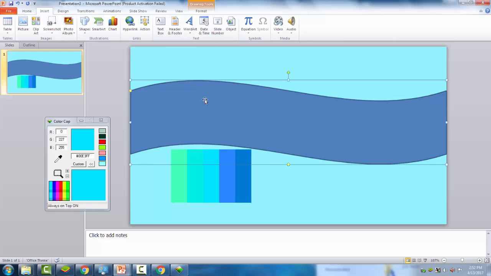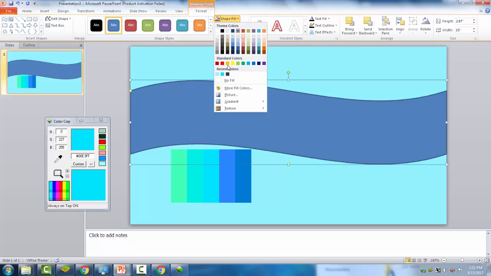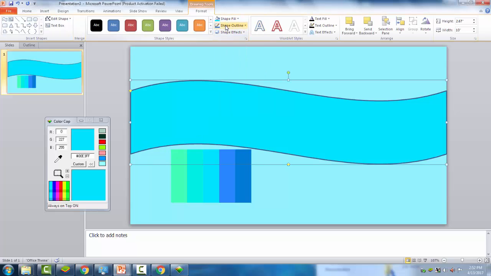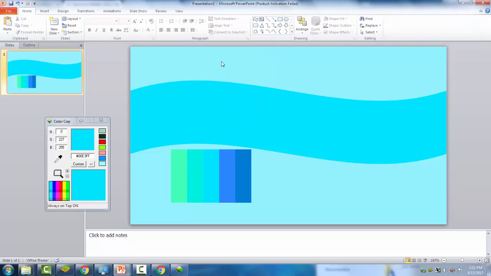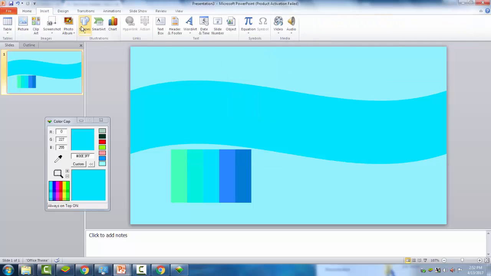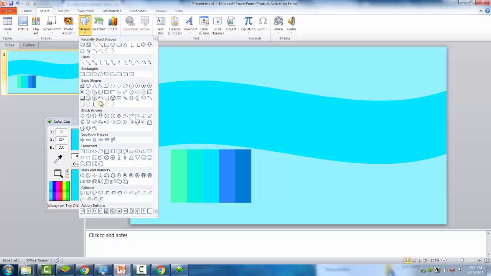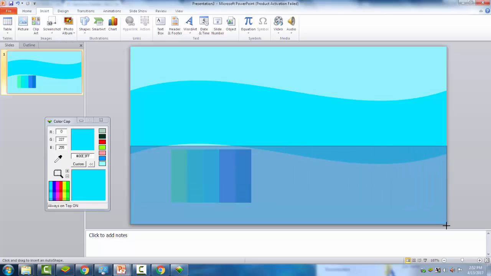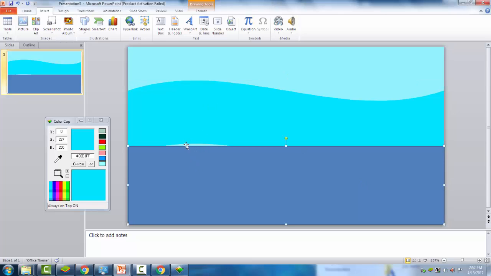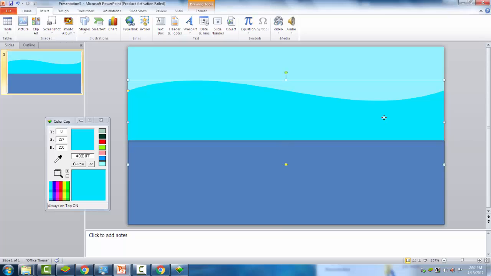There. Then we will colorize this. Color blue, light blue. Then let's add no outline. Then add a rectangle to cover the bottom wavy parts.